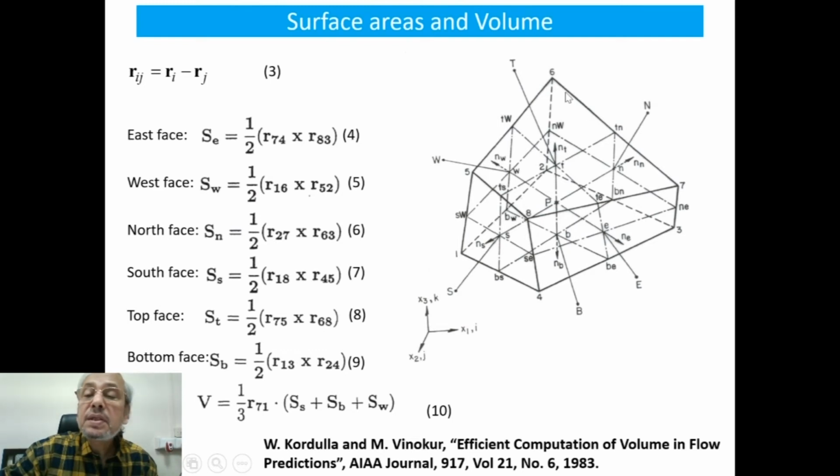The northern face is given by half R27 multiplied by R63. The southern face surface area is given by half R18 multiplied by R45.